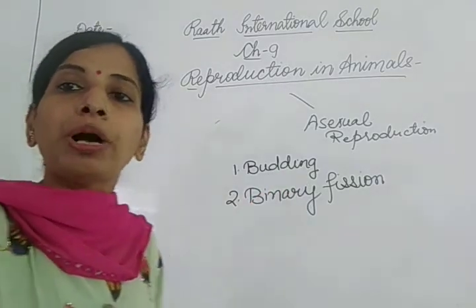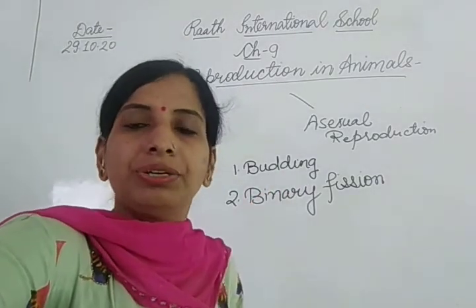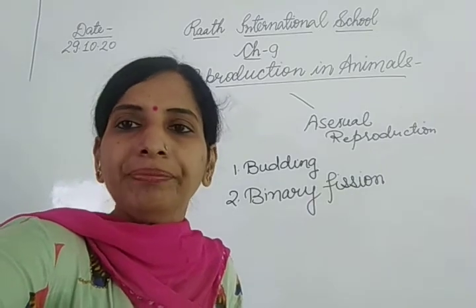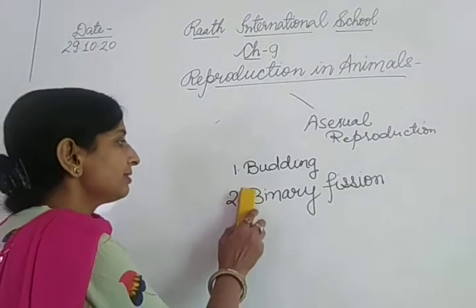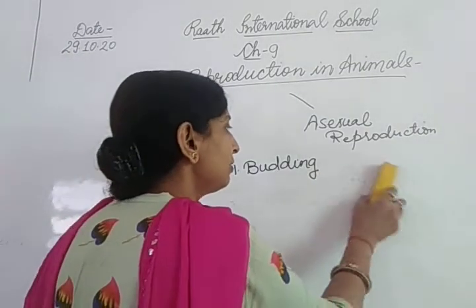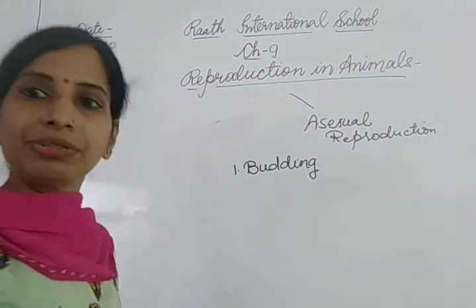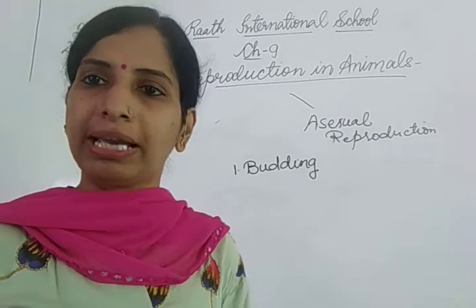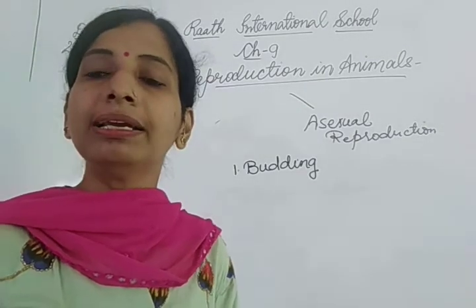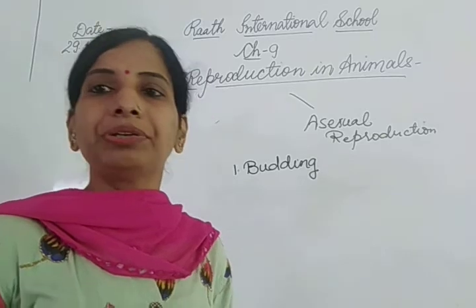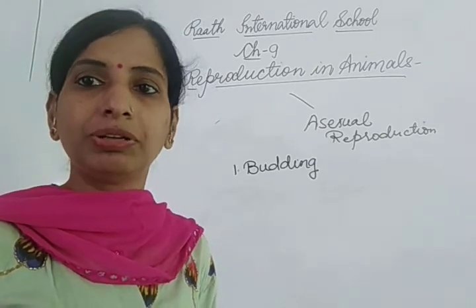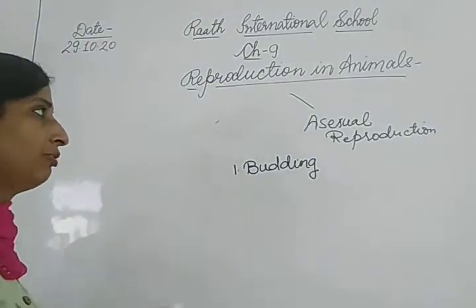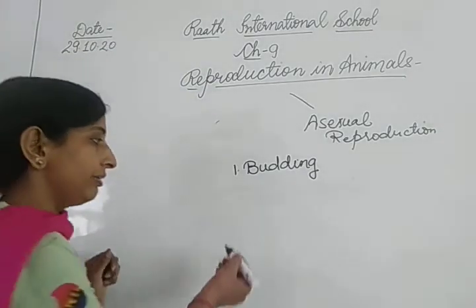Budding, in case of hydra and yeast, you can see budding. What is budding? If you see hydra, the structure of hydra is a simple multicellular organism. But asexual reproduction आपको simple organisms में ही देखने को मिलेगी, which are simple type like unicellular, and if they are multicellular, they are very simple. बहुत ही simple organism में आपको ये देखने को मिलती है asexual reproduction generally.